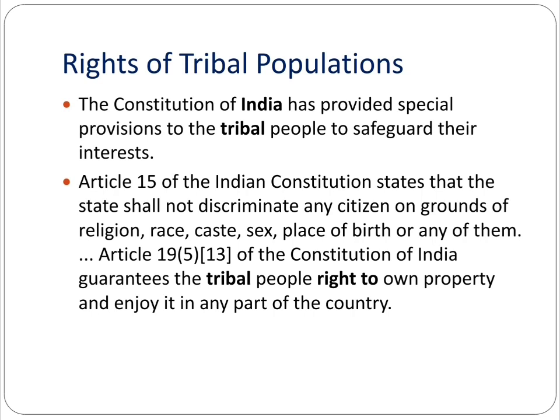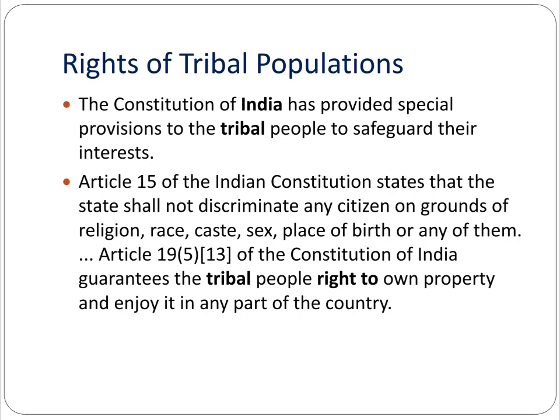The Indian Constitution states in Article 15 that the state shall not discriminate against any citizen on grounds of religion, race, caste, sex, place of birth, or any of them. So, under the Indian Constitution, all these tribes or tribal populations are protected and given all the rights for conservation and to live in their particular world.